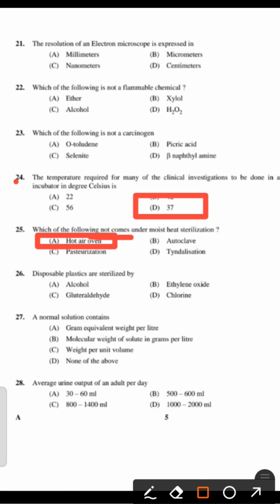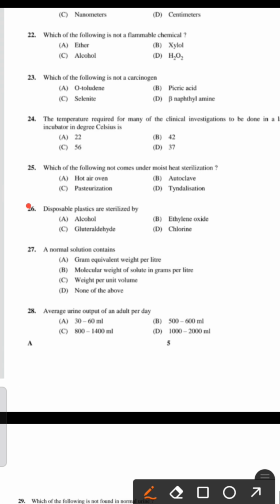Next, question number 26. Disposable plastics are sterilized by: alcohol, ethylene oxide, glutaraldehyde, chlorine.